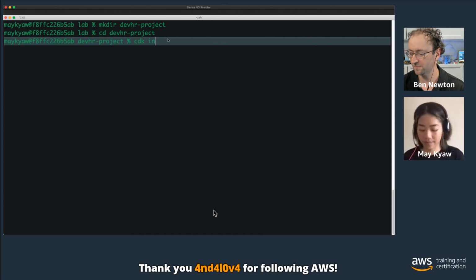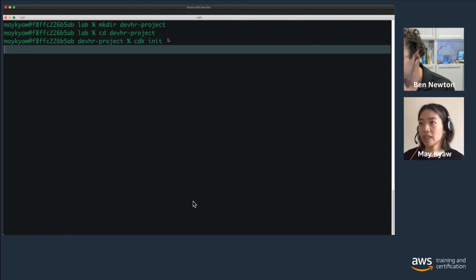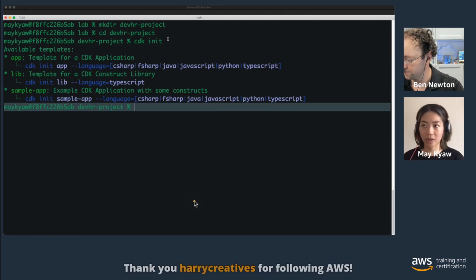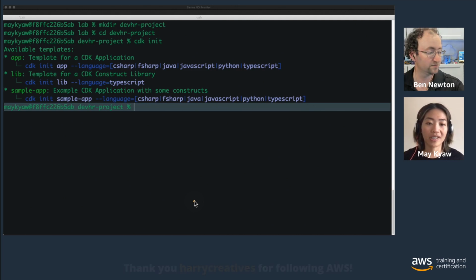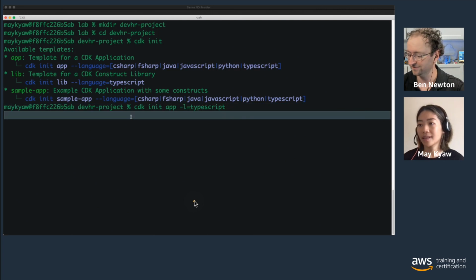If you do cdk init, you will probably see the available templates. First we're going to do the applications. If you want to test it out, you can do cdk init sample-app --language and then the language of your choice.